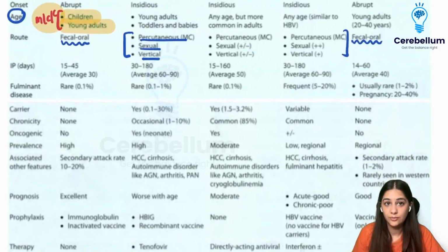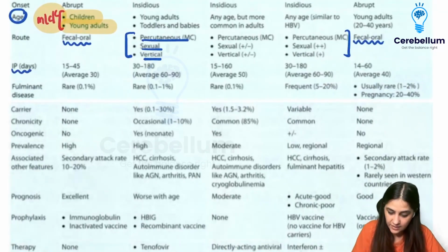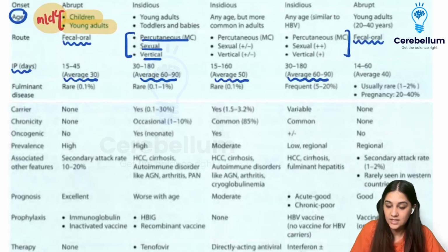Now coming to the incubation period. For hepatitis A we have 30, then double it, we have 60 to 90 for B. Then the average is going to be 50 for hepatitis C. Then D is going to mimic everything that B is doing, so that is going to be 60 to 90. And then we have hepatitis E, which is going to be an average of 40.